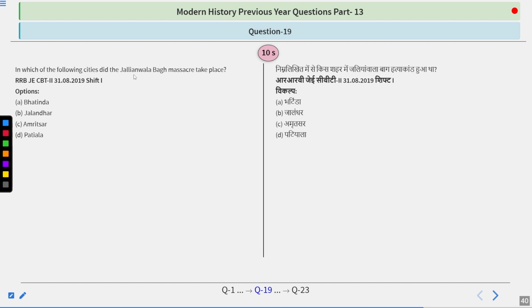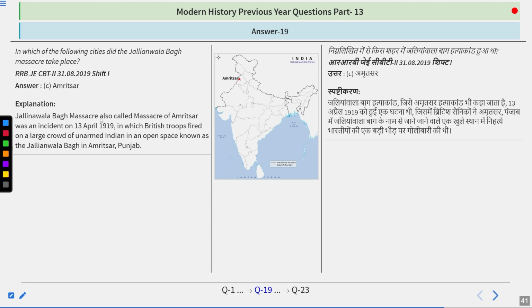In which of the following cities did the Jallianwala Bagh massacre take place? Bhatinda, Jalandhar, Amritsar, Patiala. We just did this, so think about it. And as we know, the answer is quite simple. The answer is Amritsar. The Jallianwala Bagh massacre, also called the massacre of Amritsar, was an incident on 13th April 1919 in which British troops fired on a large crowd of unarmed Indians in an open space known as the Jallianwala Bagh in Amritsar, Punjab. So, the answer to this question is Amritsar.